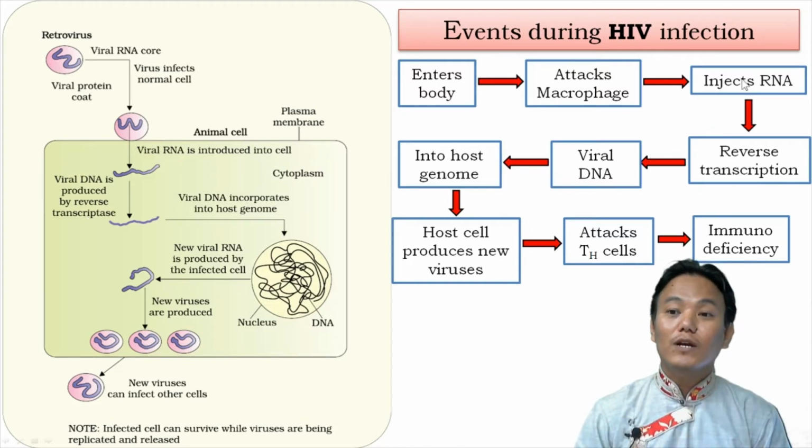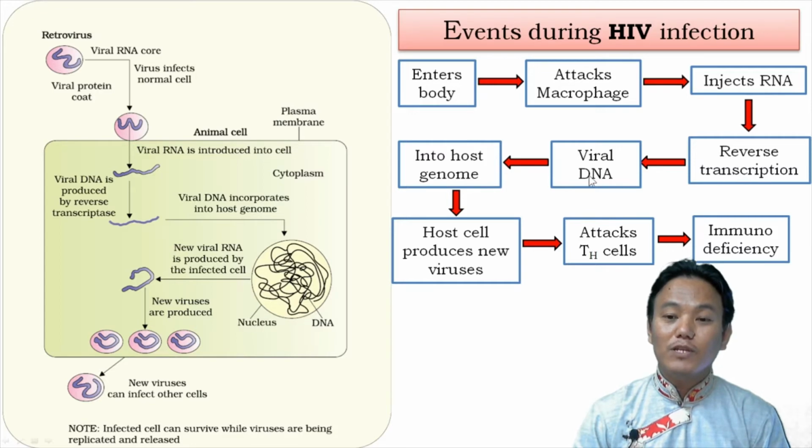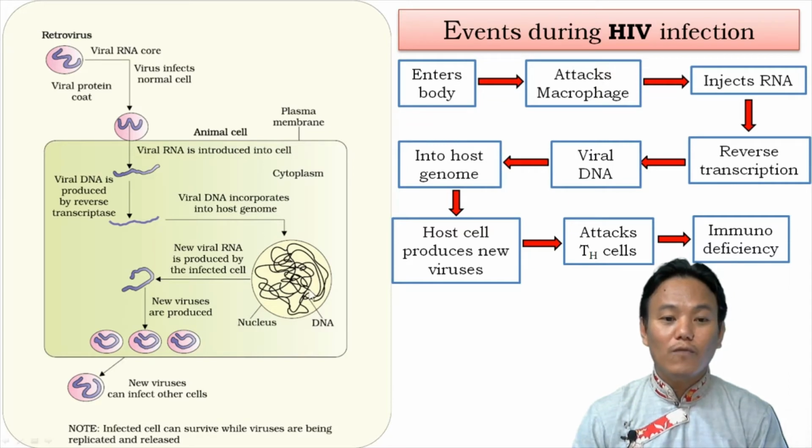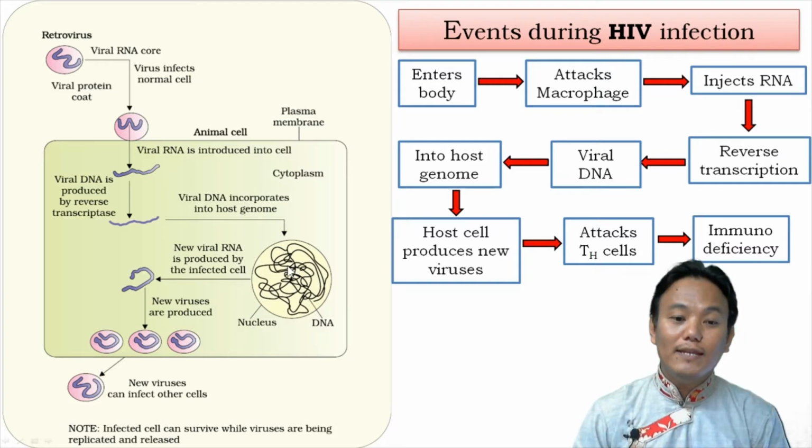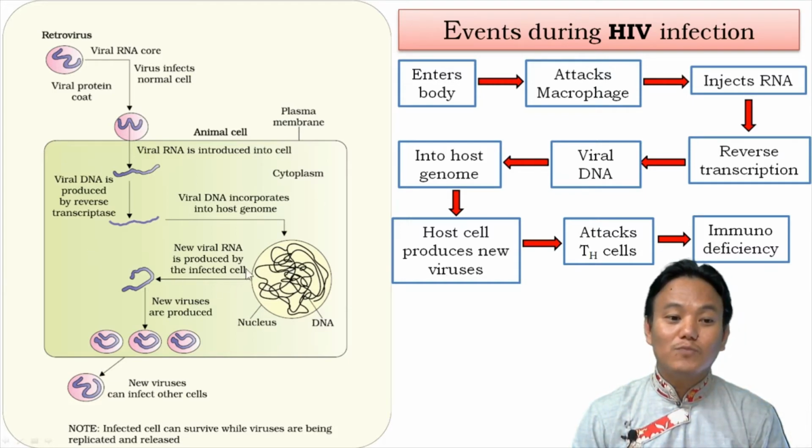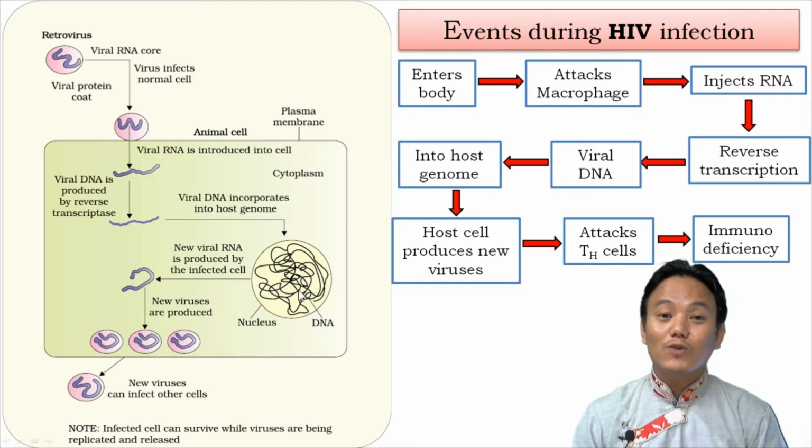Okay, so viral RNA gets copied into viral DNA through reverse transcription, and the viral DNA then gets incorporated into the genome of the host. Right. So the viral DNA goes inside the nucleus of the macrophage and gets incorporated into the DNA of the human being, right? And then this particular cell starts producing new viruses, because now inside this particular DNA, the viral DNA is also present.